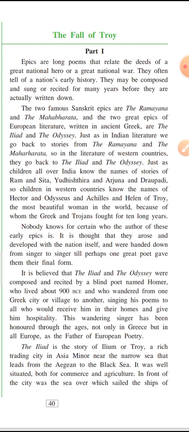Sometimes when we need references, or when we have to give some examples, we give examples from the Ramayana and the Mahabharata. Similarly, the Greek people or the European people relate their examples or their stories to the Iliad and the Odyssey.